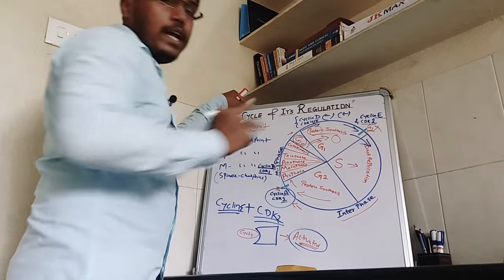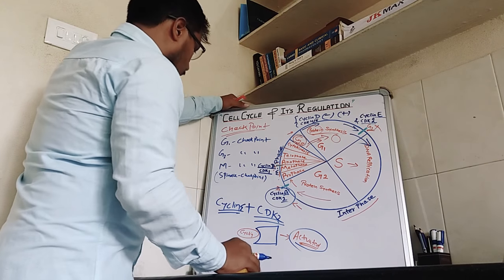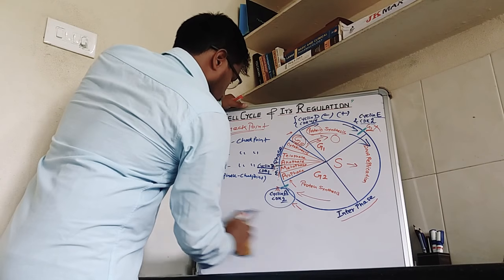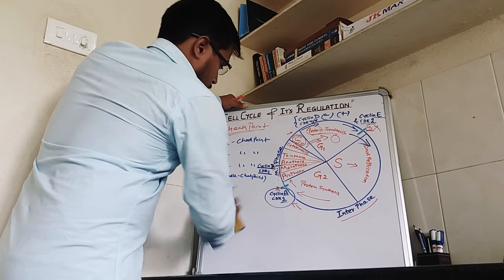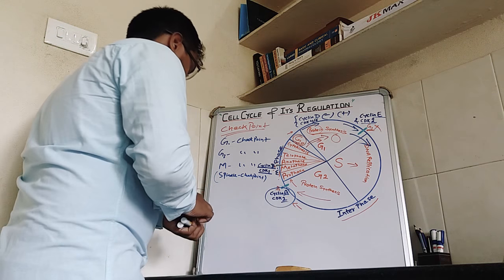So regulation is of two types, positive and negative. So let's discuss the negative regulation. When there is a DNA damage,